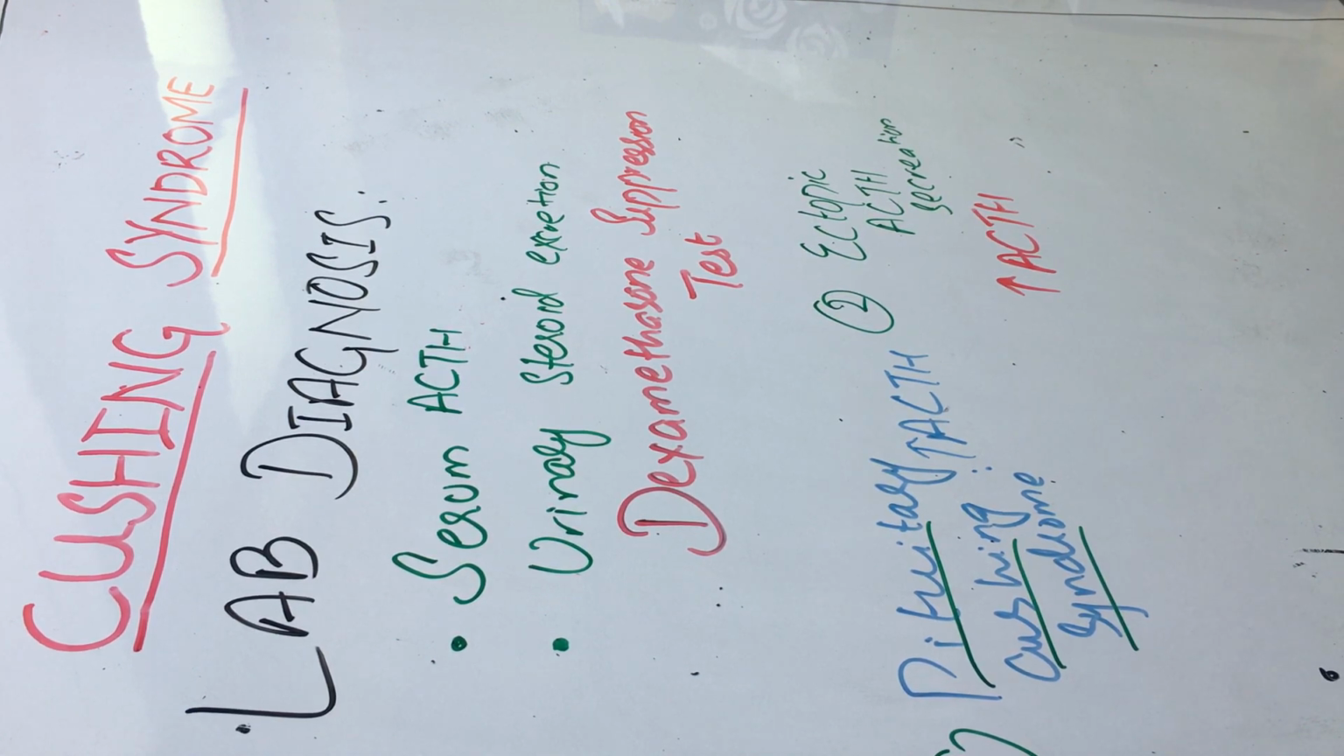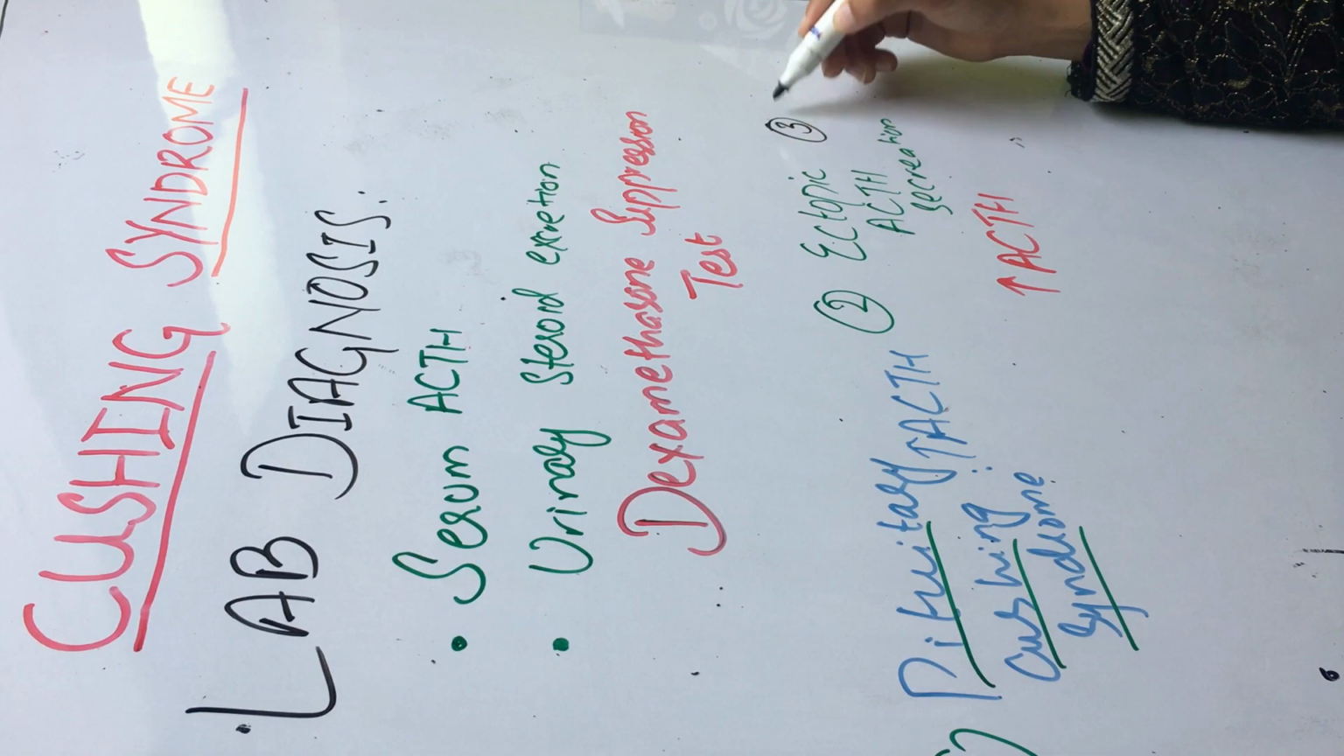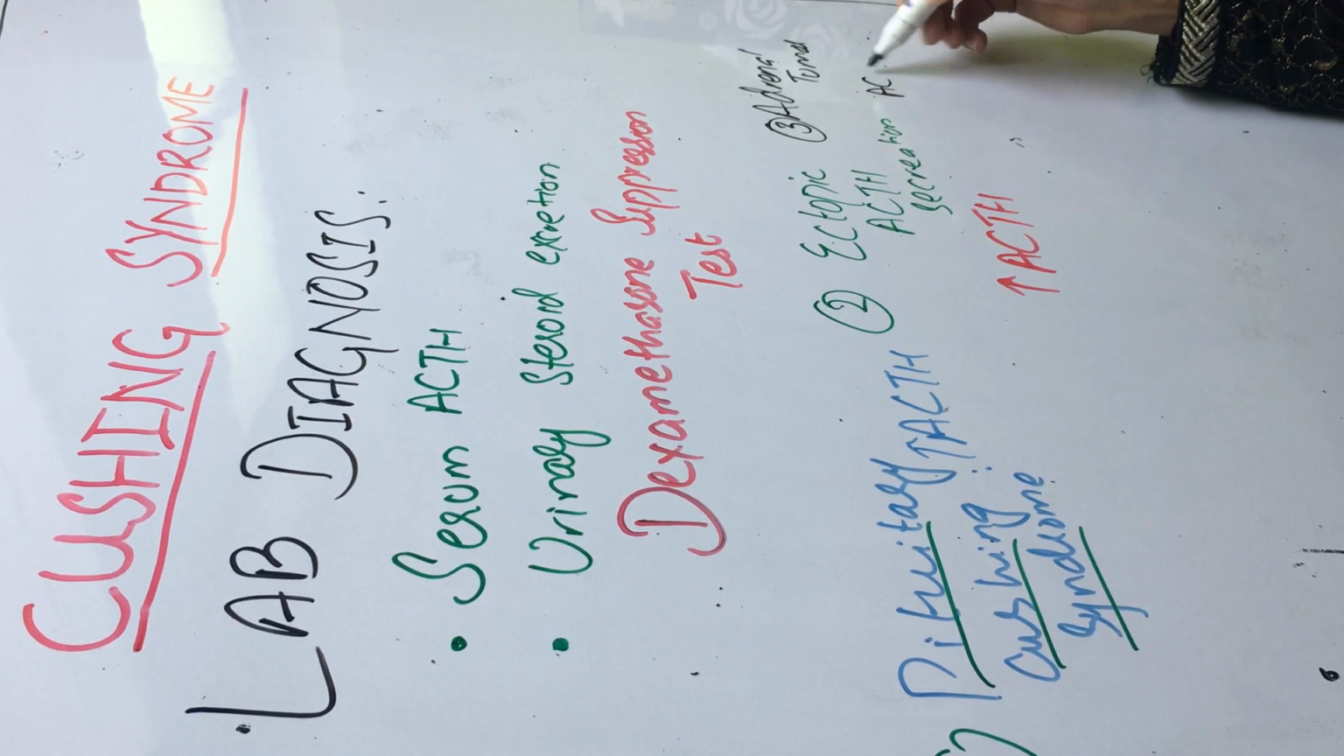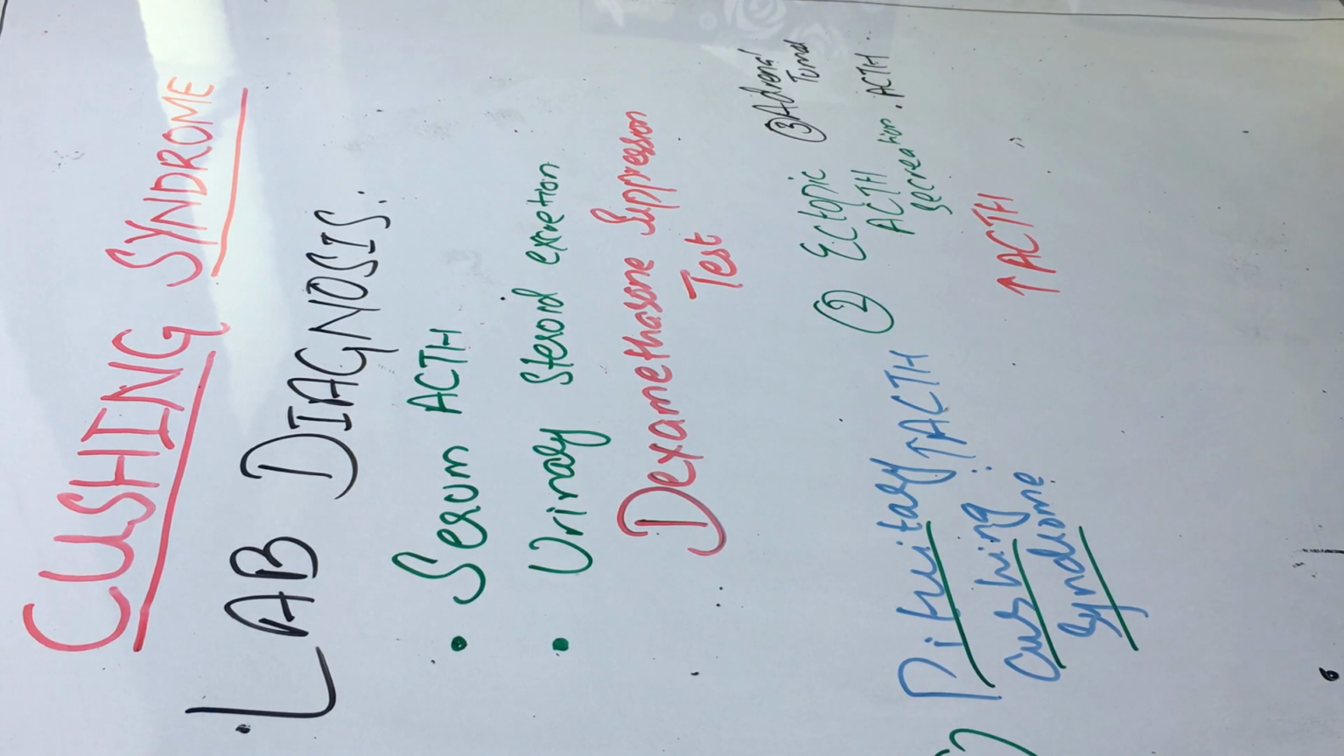And third, if there is an adrenal tumor, in that case the level of ACTH would be low due to negative feedback inhibition. The serum ACTH level would already be decreased, and if you give dexamethasone, in the same way as ectopic ACTH secretion, there would be no effect on urinary steroid excretion with either low dose or high dose dexamethasone.